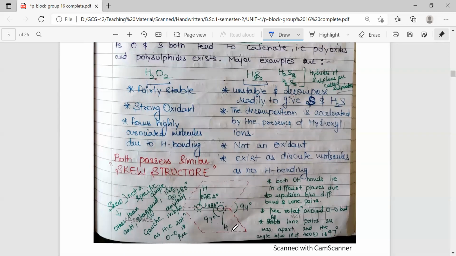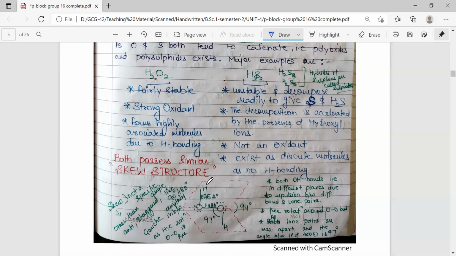Now here we have presented the structure of H2O2. It has a skew structure. By skew we mean that there is free rotation around the oxygen-oxygen bond. So the OH groups are not at the staggered position, not at the gauche position, and not at the anti position.